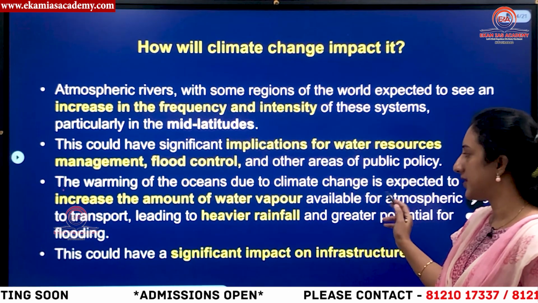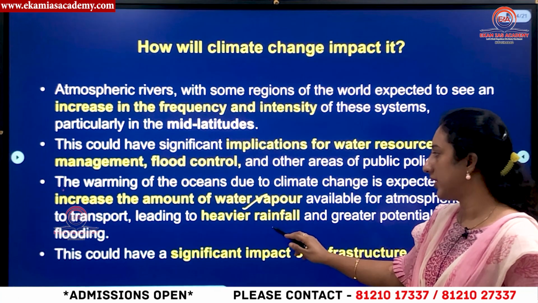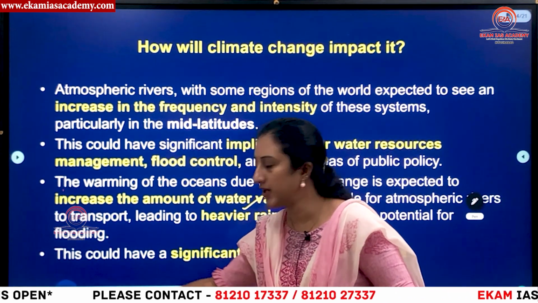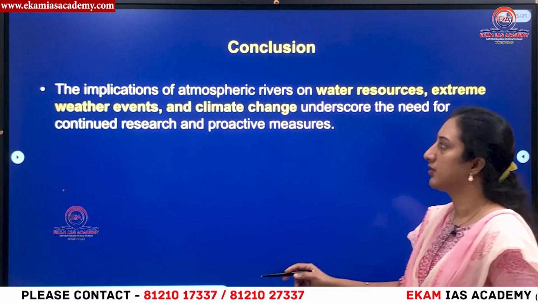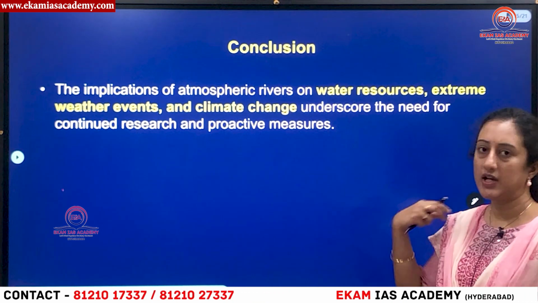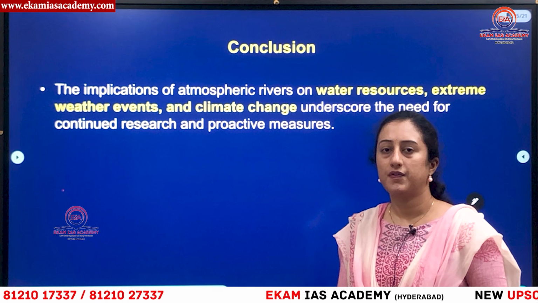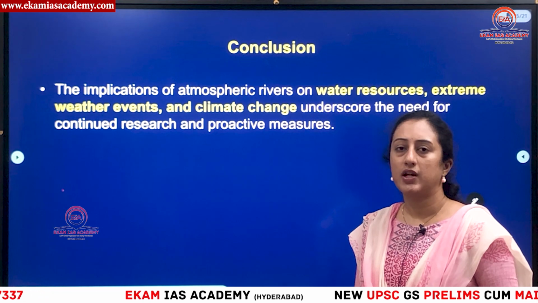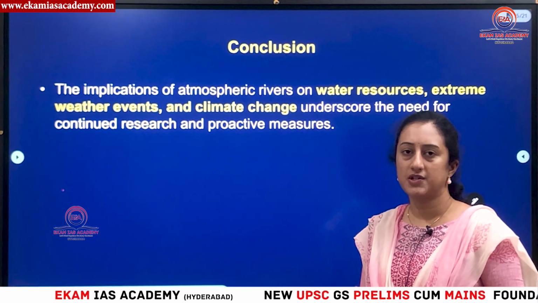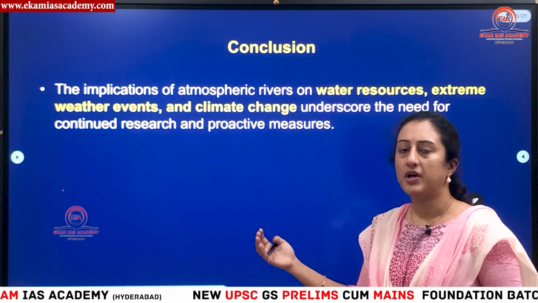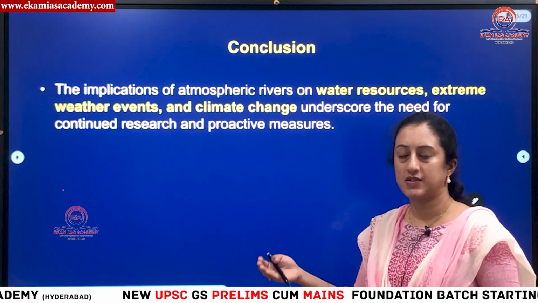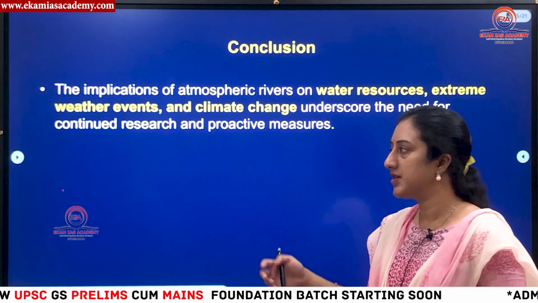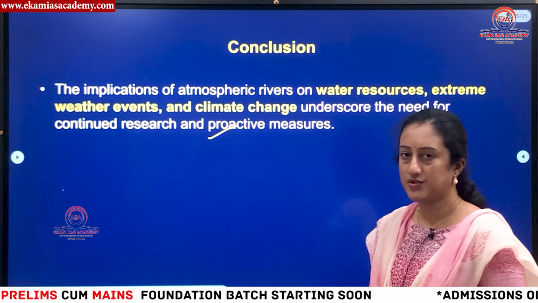Then you can see the increase in water vapor content and heavier rainfall is one of the main contributions of this. But it can also impact the infrastructure. When there is flooding, there will be an impact on the infrastructure. So what is the conclusion? You can see these types of events have both positive and negative sides. If we use it for good, that means with proper preparedness and management, then we can make use of the water resources which we receive from this precipitation or intense rainfall. But in case this atmospheric river doesn't cause enough rainfall, then we have to mitigate the drought. So these things are very important, and continued research and measures are very much required.